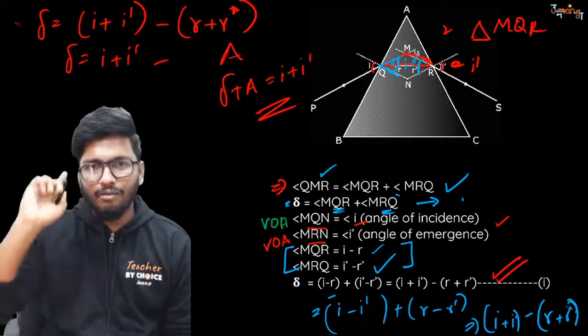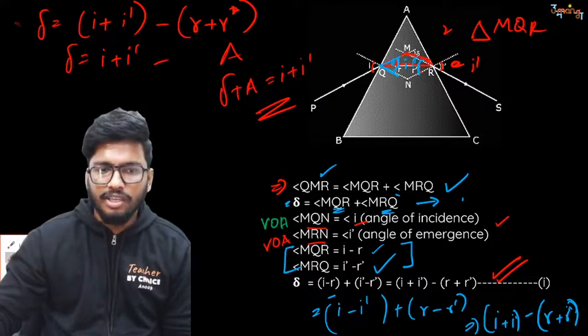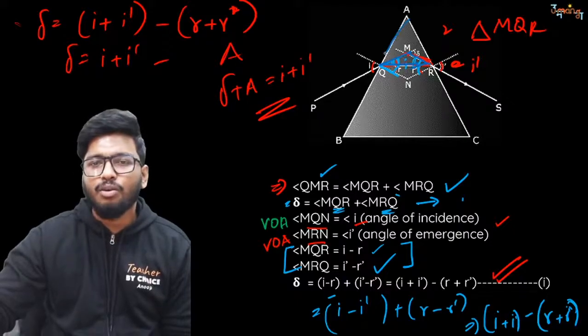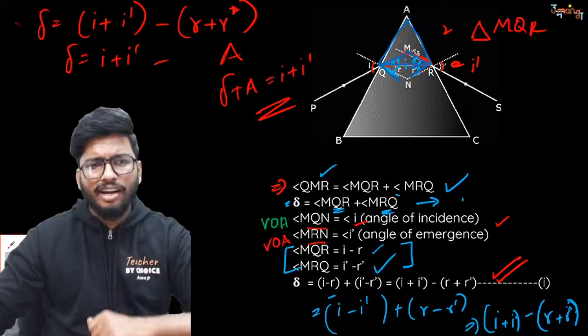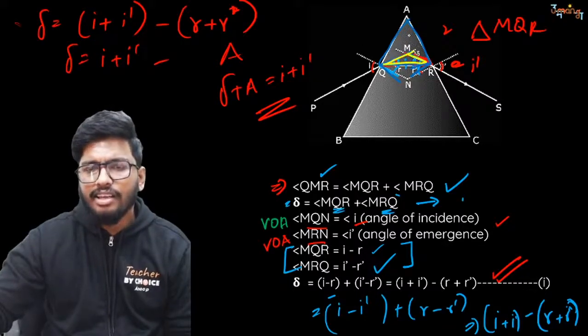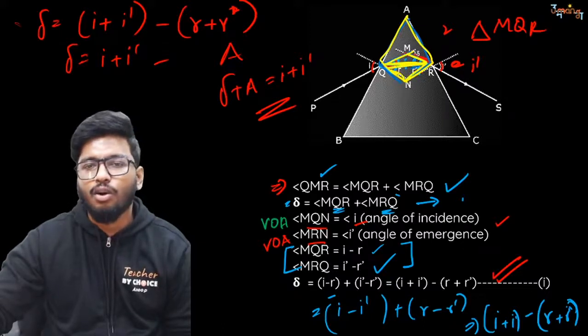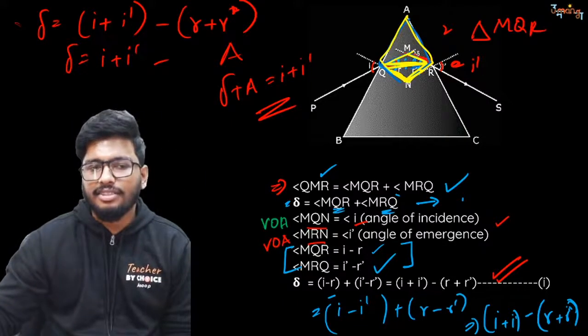I'll tell you one step at a time, all right? First thing, I assumed this triangle. Then I took the quadrilateral. Once I assumed the quadrilateral, then I took this triangle, the lower triangle. I found out what the angles are and got this particular value.